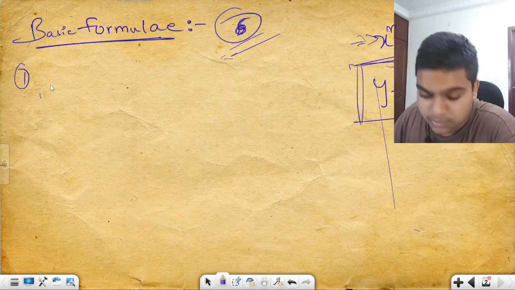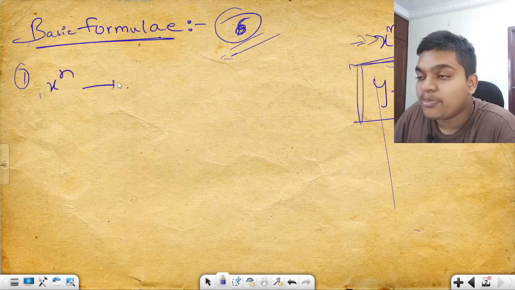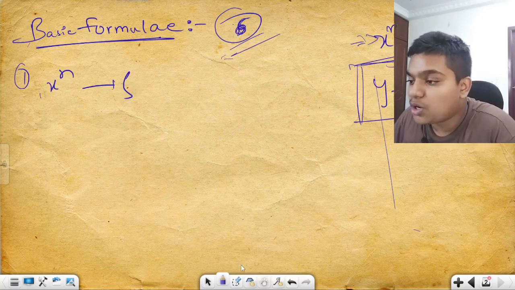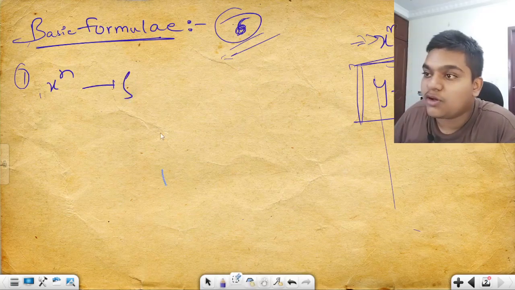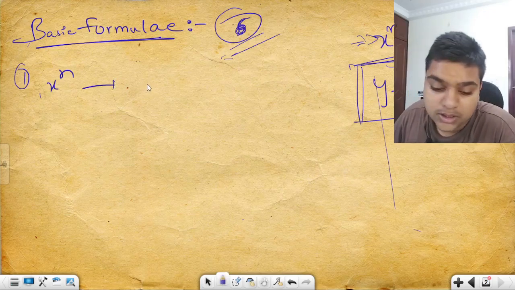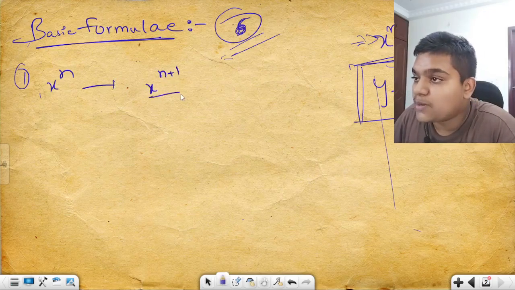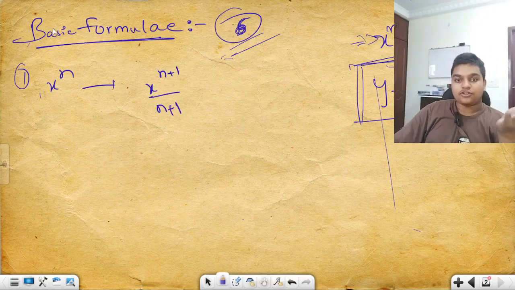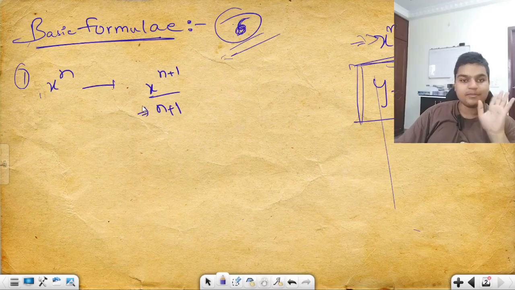So if it is in the form of x to the power n, and you integrate this with respect to the independent variable, you get x to the power n plus 1 by n plus 1. What you have to do here? You have to do nothing. You have to just increase the power by 1 and divide it by the increment in power. That's it. You get the answer.